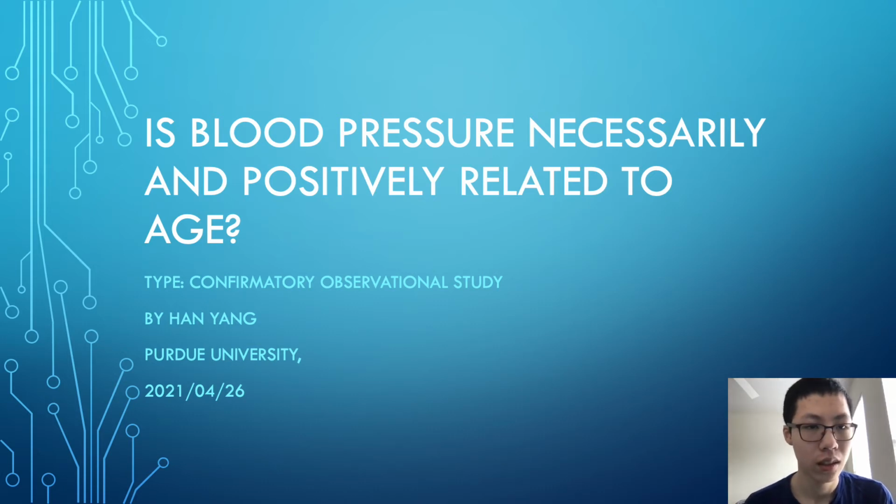Hi, instructor. My name is Han Yan, and I'm here to present my semester scholar project for STAT 512. My project topic is: is blood pressure necessarily and positively related to age? The type of the project is a confirmatory observational study. I am from Purdue University College of Science, and I major in math. The date for today is April 26, 2021.